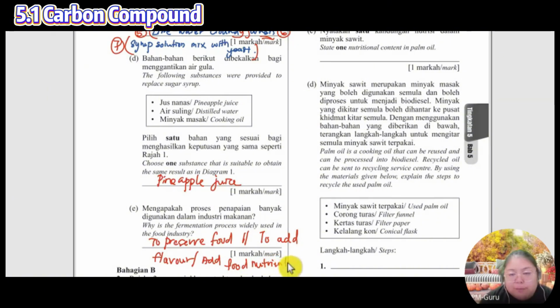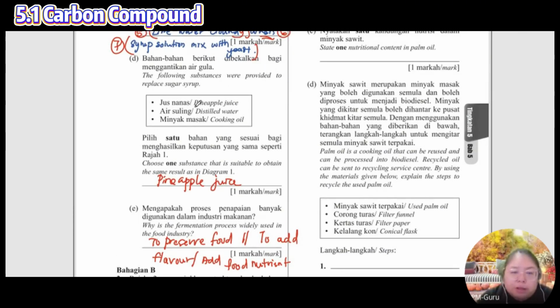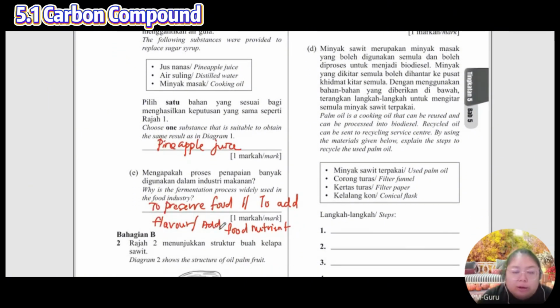They add some food nutrients. So they put in different things, the preservation, the alcohol, to do the fermentation process. So this one is a reason. Important is to preserve the food for a longer time. Some use it for the flavor. The following cannot do already because we not yet learn.